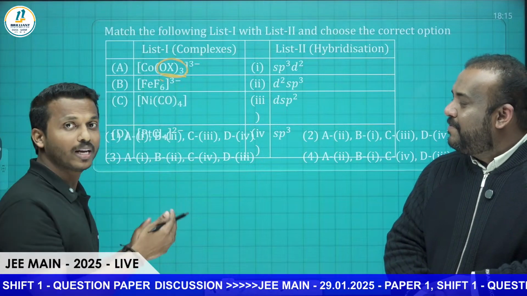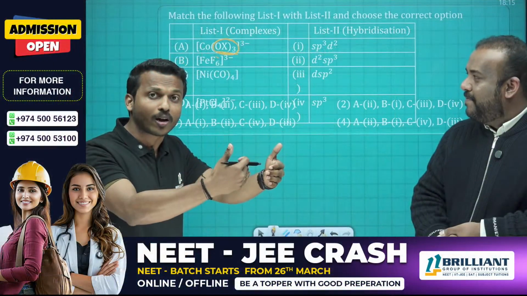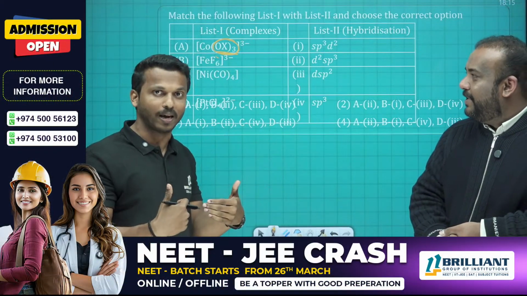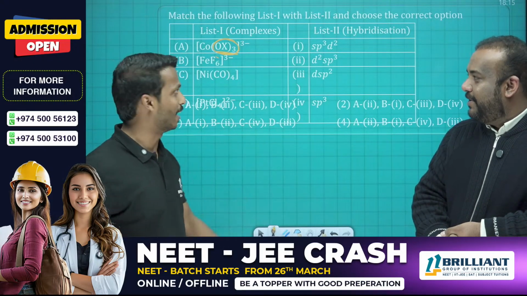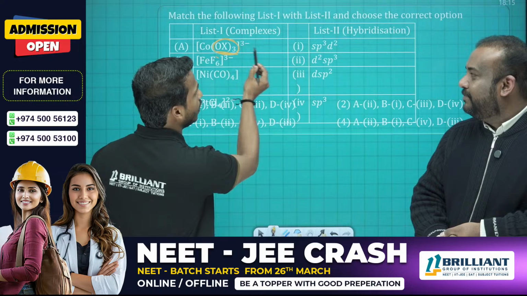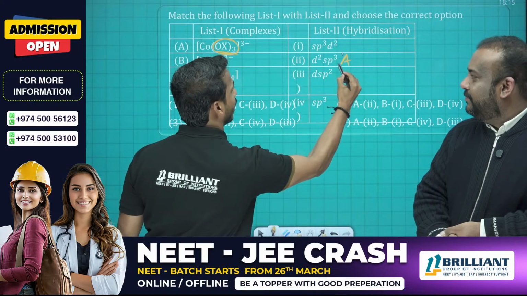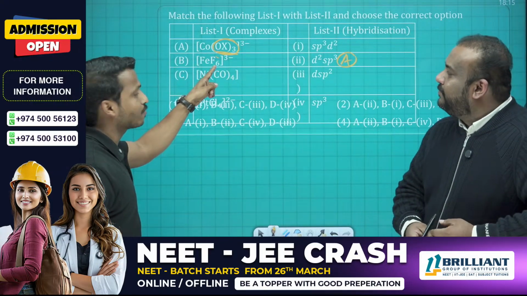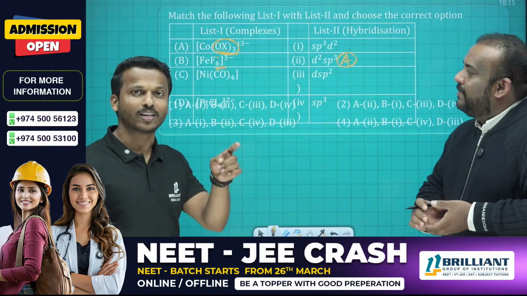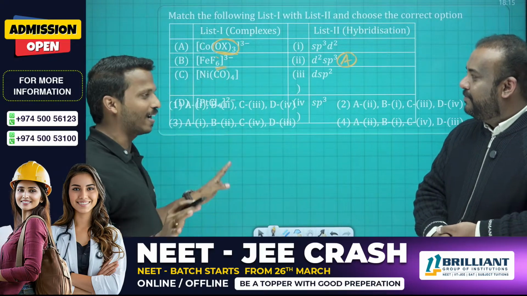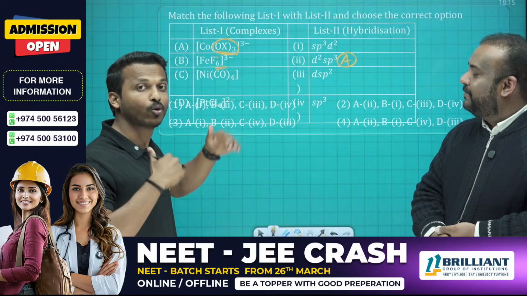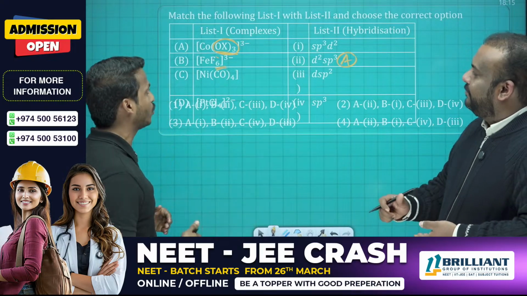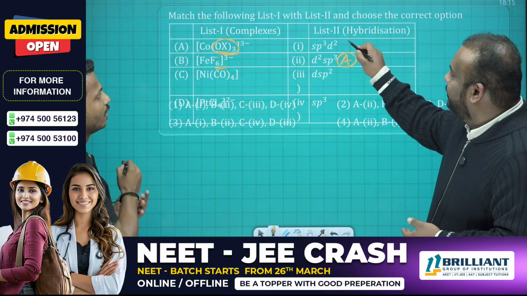So oxalate, you know, is a strong ligand. Strong ligand means what happened? Pairing takes place. Pairing takes place, so which hybridization does it go to? d2sp3, right? So the first complex goes to d2sp3, so A we can match with the second one. Yes, FeF6. Here also the coordination number is 6, so it is also octahedral in shape. But fluorine is a weak ligand, so it goes to sp3d2. So B we can match with the first one.